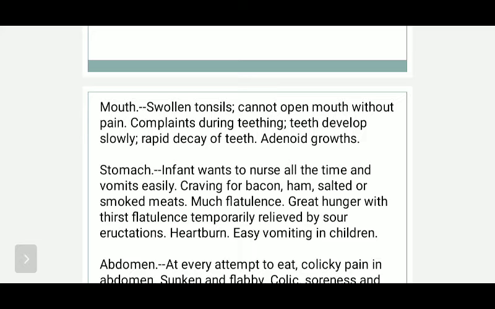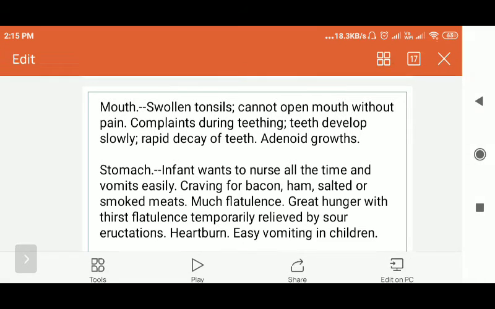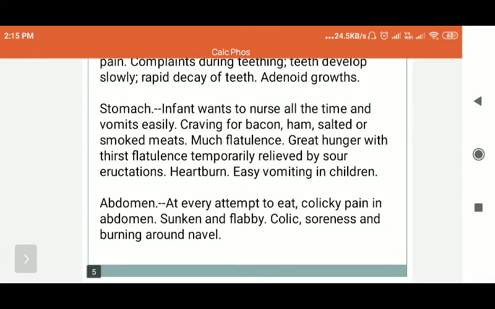Complaints during teething. These patients have a lot of complaints during teething. Teeth develop slowly, with rapid decay of teeth. Even if the teeth have developed, they decay very fast. They always have complaints regarding their teeth. Adenoid growths are there.